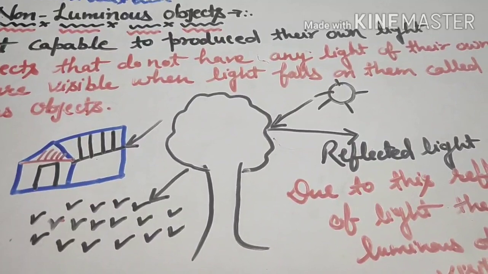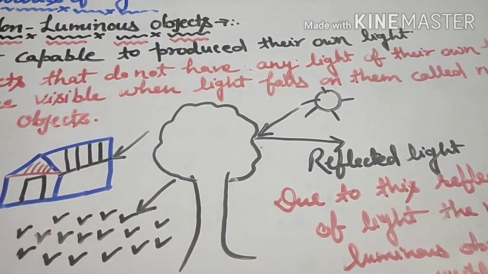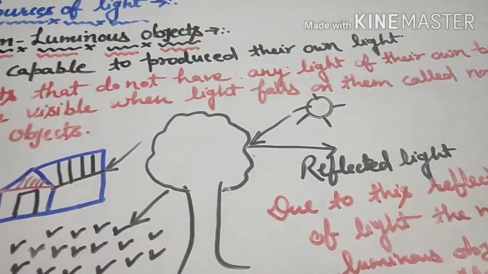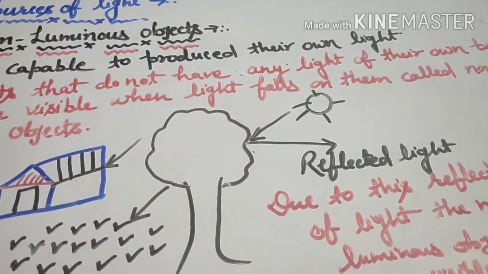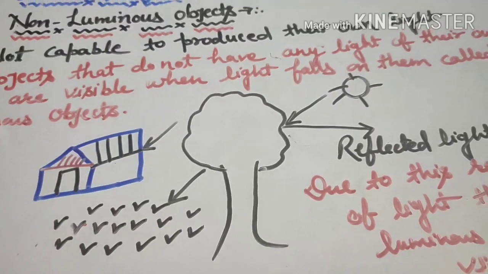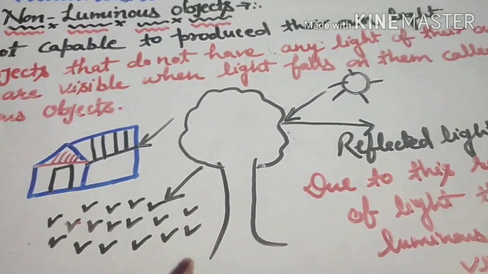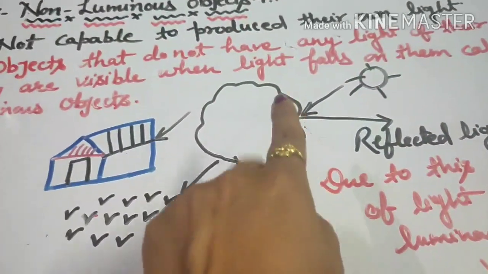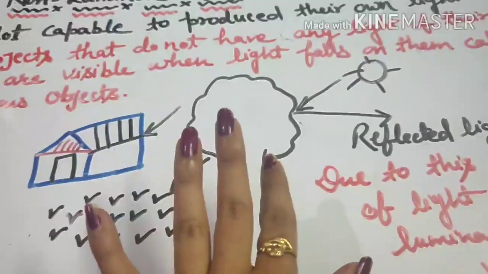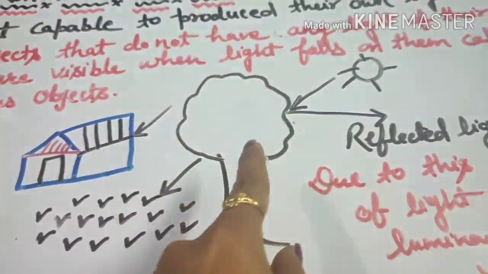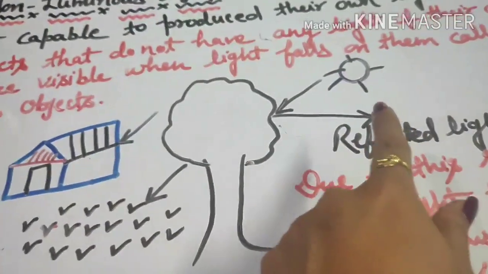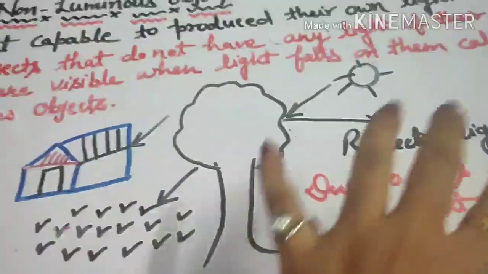What actually happens is that these objects are not capable of producing light, but they are capable of reflecting to our eyes the light which comes from luminous objects. This light falls on these objects and is reflected to our eyes. That is how we are able to see these objects.